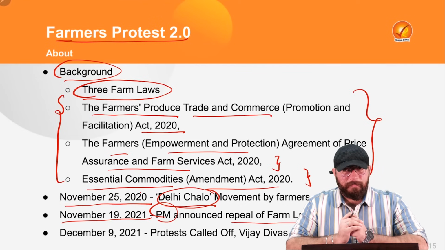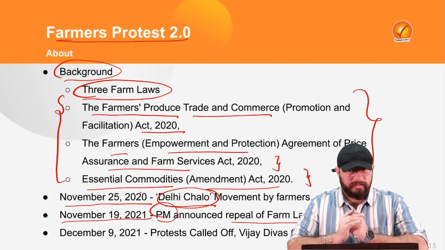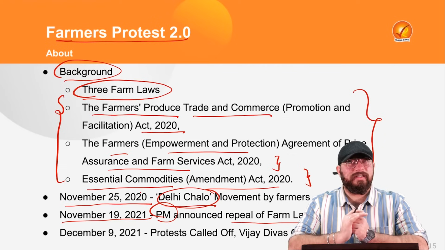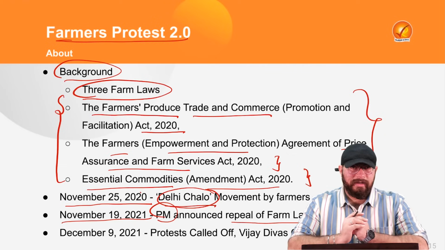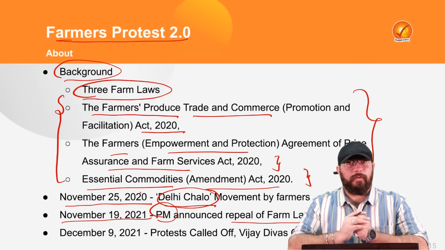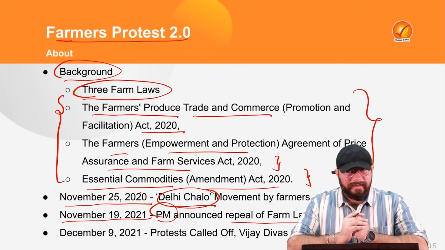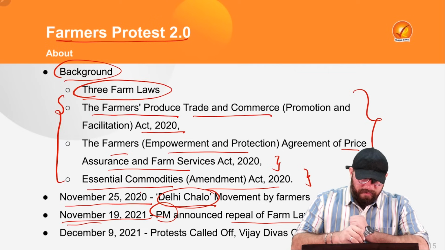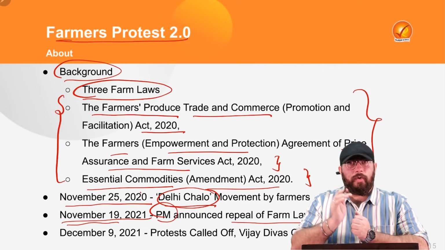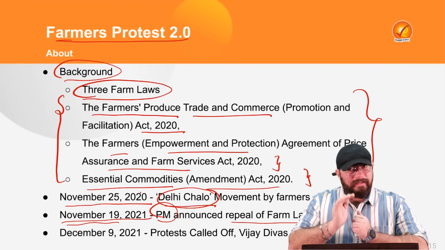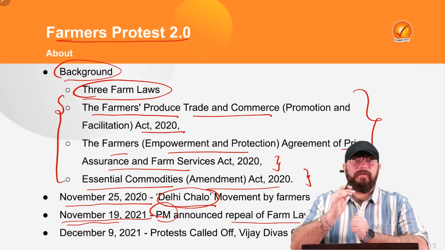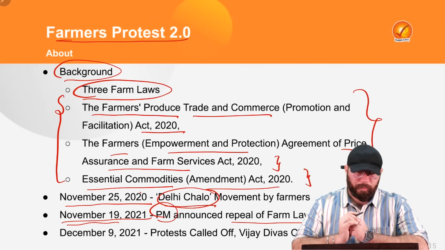Now, why it is very, very important for us to know, because this is a very significant step in India's political history also, right? So 50 years down the line, 100 years down the line, when people are going to read India's history, this November 19, 2021, when the Honorable Prime Minister of India will repeal 3 farm laws after widespread agitation of the farmers, this instance in itself will become very, very significant and important.